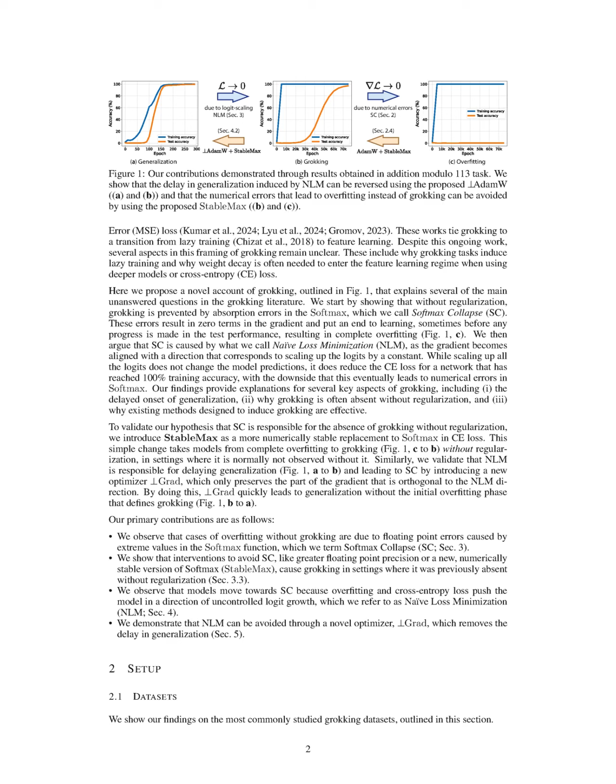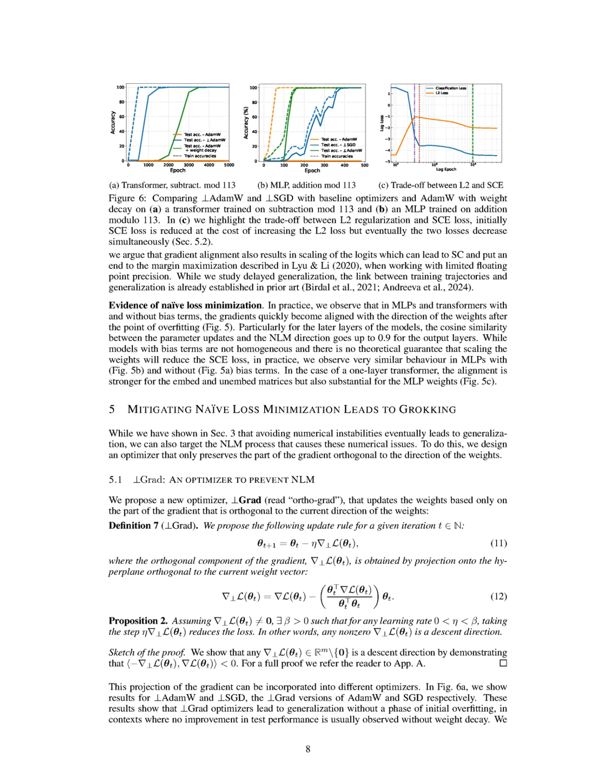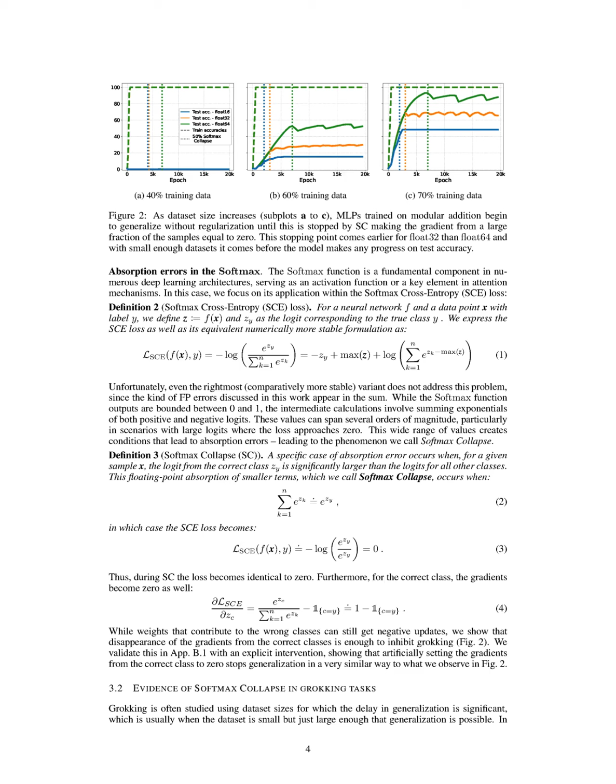The authors propose a new optimizer, referred to as one-number-one-grad, which specifically addresses the issues of softmax collapse (SC) and naive loss minimization (NLM). The algorithm operates by updating the weights based solely on the orthogonal component of the gradient, effectively projecting the gradient onto a hyperplane that is orthogonal to the current weight direction. This projection prevents the model from scaling the logits in a way that leads to SC, which occurs when the correct class logit becomes significantly larger than others, resulting in zero gradients and halting learning.